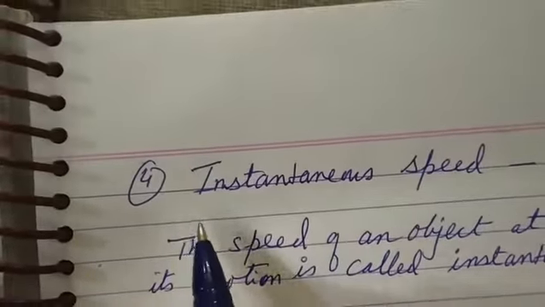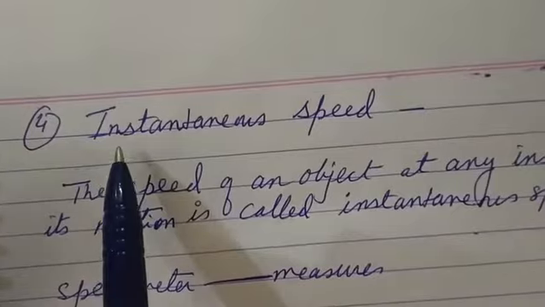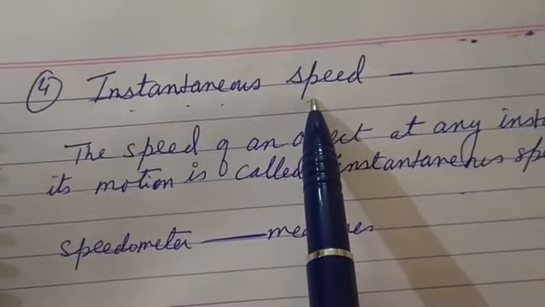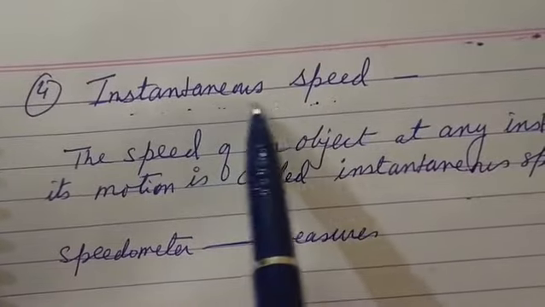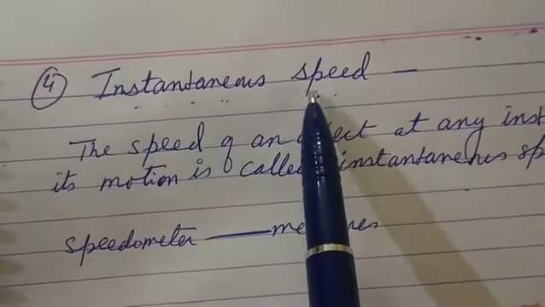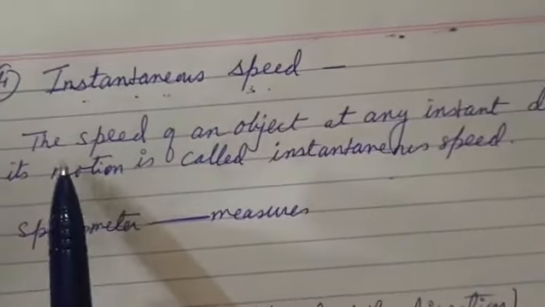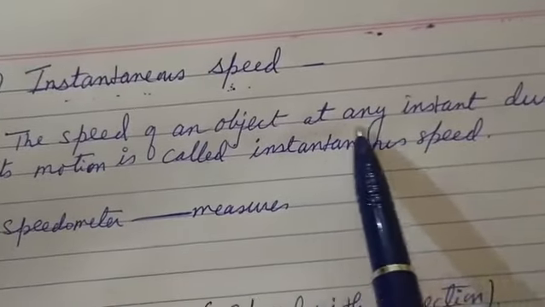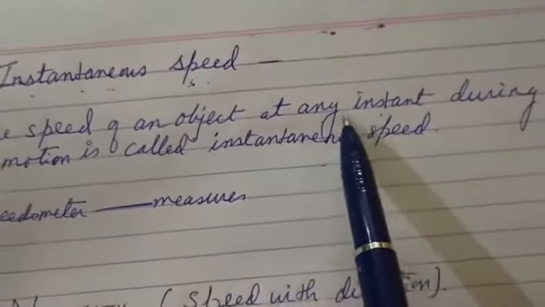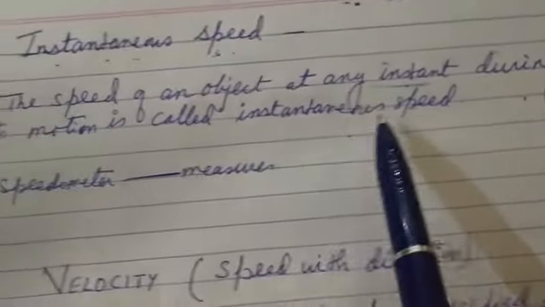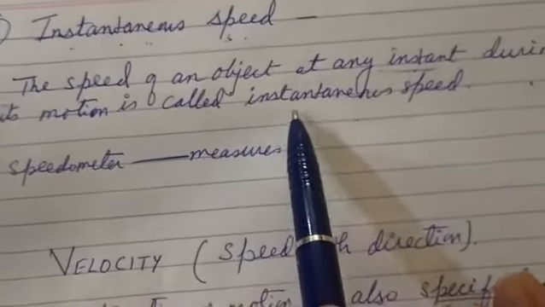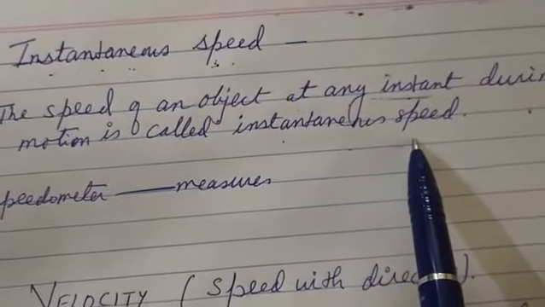Okay, one more type of speed is there, instantaneous speed. So what is instantaneous speed? From the word itself it is clear. Instantaneous speed means a particular instant of time. The speed of an object at any instant during its motion is called instantaneous speed.